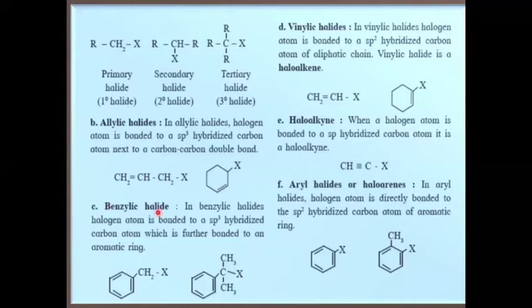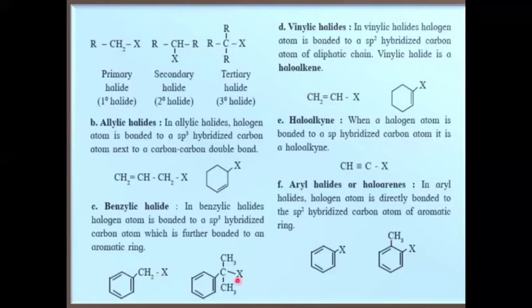Benzylic halides. In benzylic halides, the halogen atom is bonded to an sp3 hybridized carbon, which is further bonded to an aromatic ring. See, in this example, halogen is bonded to an sp3 hybridized carbon, and this carbon is directly attached to the aromatic ring. So this is a benzylic halide. Such a halide is a benzylic halide.